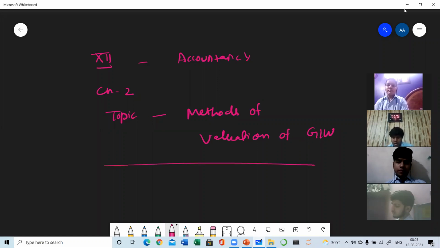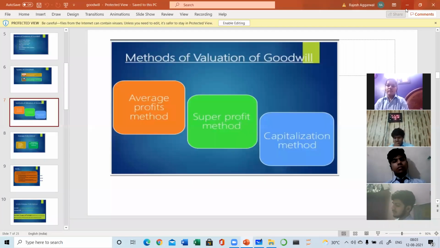As yesterday we discussed, what are the occasions when goodwill is valued? So when does the need of valuation of goodwill arise? I told you at 6 times goodwill is valued.